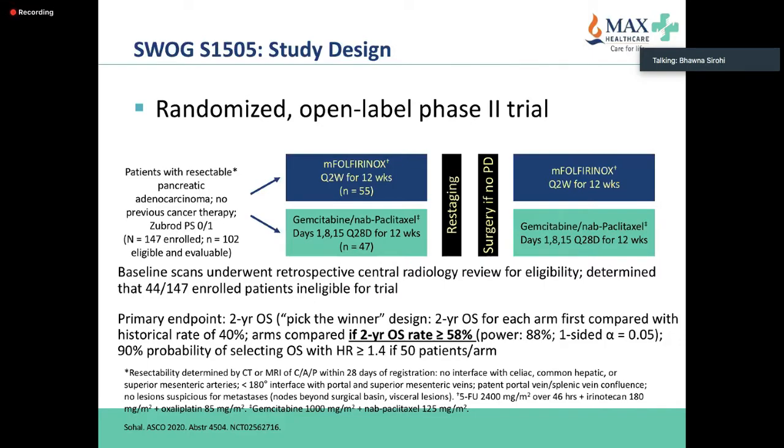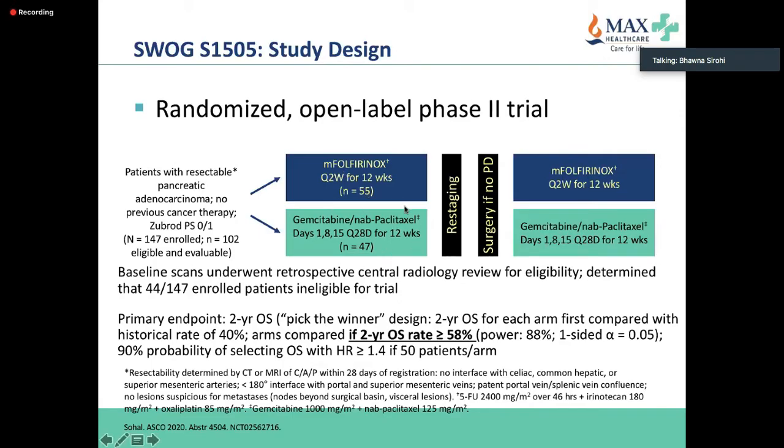Coming on to the two studies which were presented at ASCO this year. The SWOG study looked at patients with resectable pancreatic cancer with a good PS of 0 to 1. They had modified FOLFIRINOX every 2 weeks for 6 cycles, or 12 weeks, that's 3 months of therapy, versus gem-nab-paclitaxel. And we know from the metastatic setting that these two are the most effective treatments that we have available today for patients with pancreatic cancer.